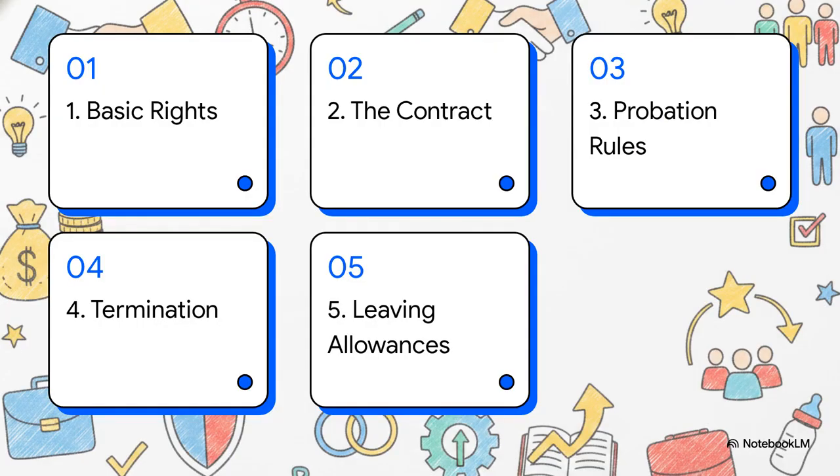Here is our roadmap. We'll follow the life cycle of an employee from day one to departure, covering basic workplace rights, entering the contract, probation period regulations, terminating the contract, and finally, allowances upon leaving.